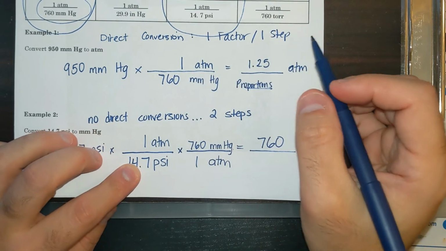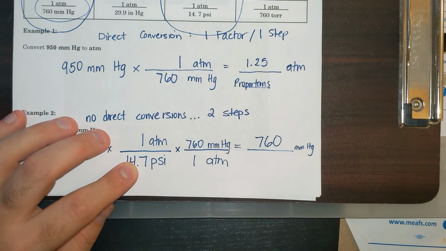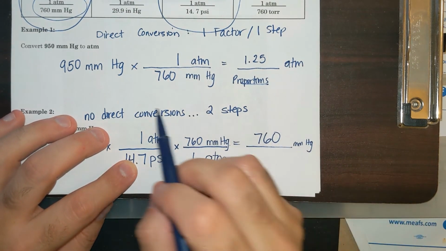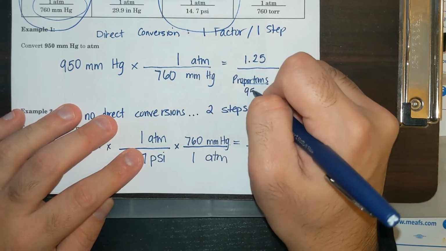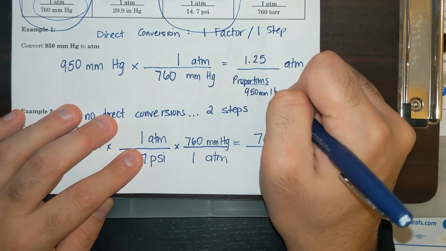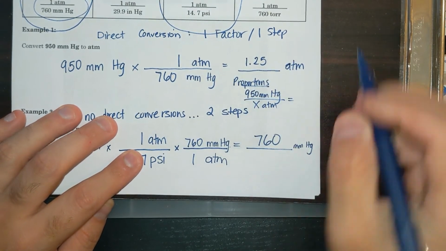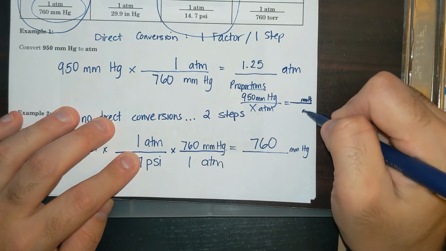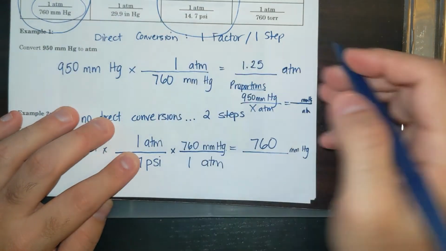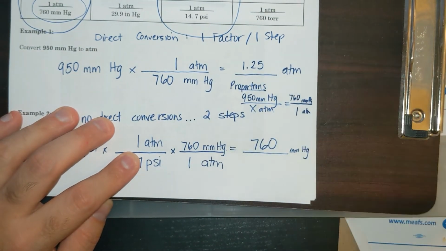From math class or other classes, you may have learned that if you want to set up a proportion, okay, I have 950 millimeters of mercury, and I want X atmospheres. Well, I need to set up a proportion that has millimeters of mercury and atmospheres, and that's the atmospheres and 760. So I put equals 760 over 1.